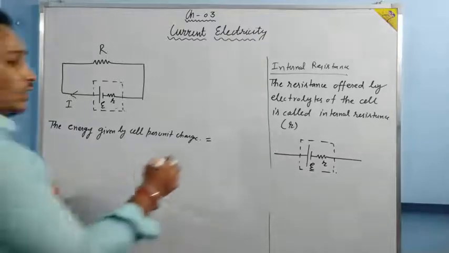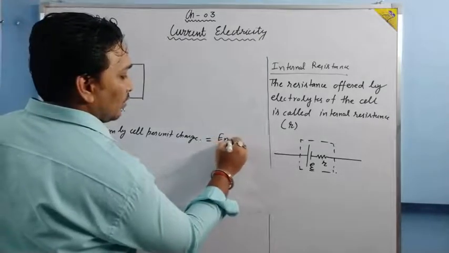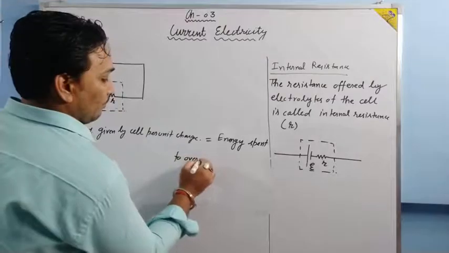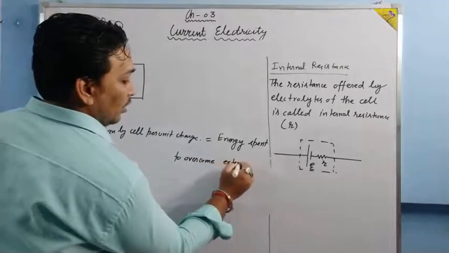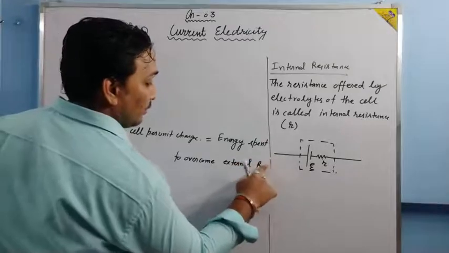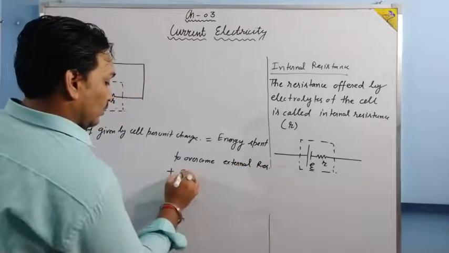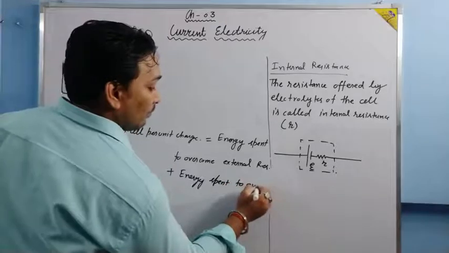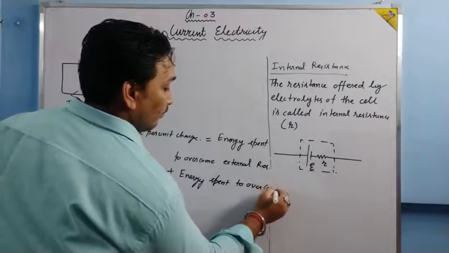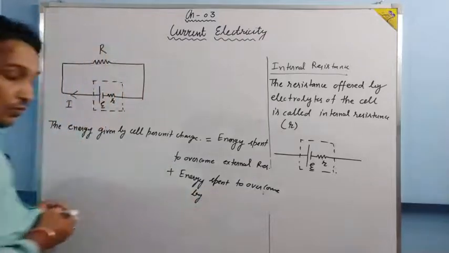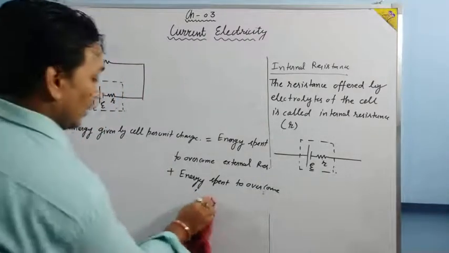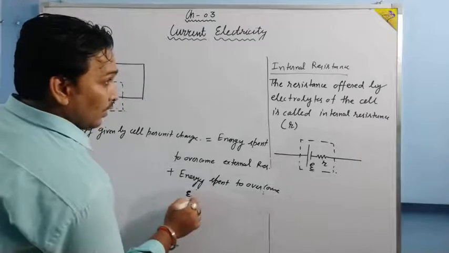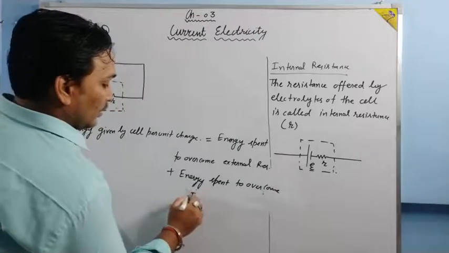So we say that energy is spent to overcome external resistance plus energy is spent to overcome internal resistance.